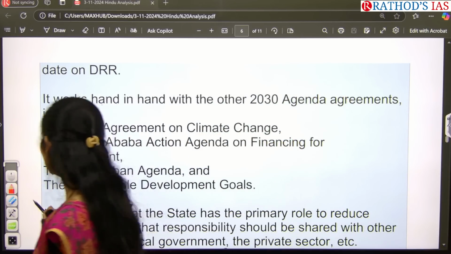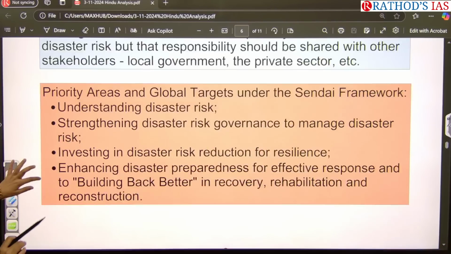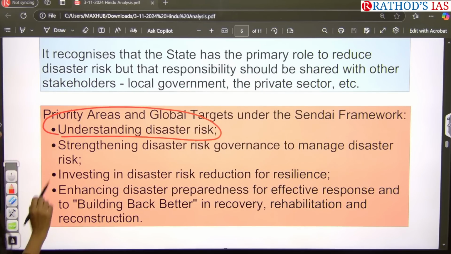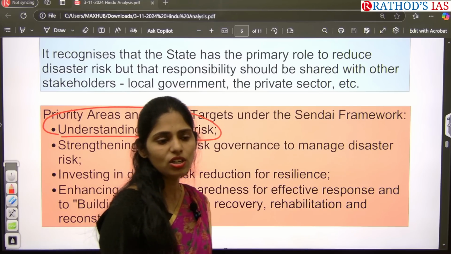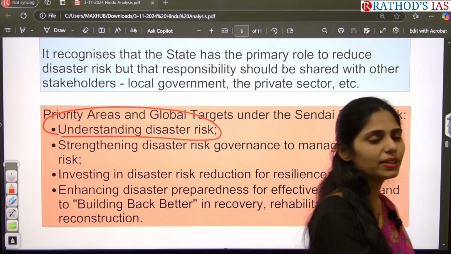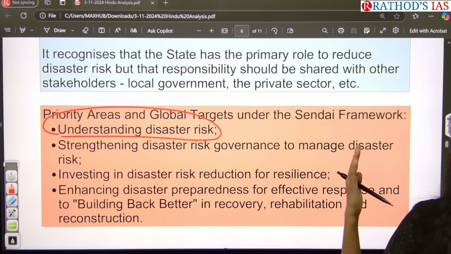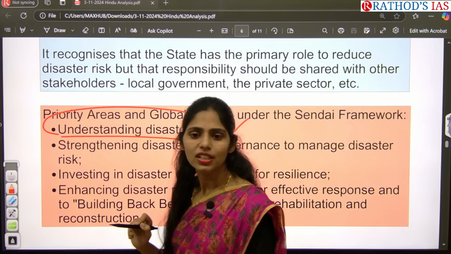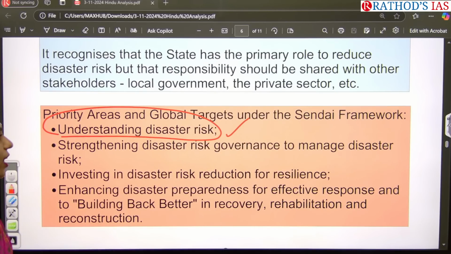So let us see in which areas they are focusing. First, they are giving priority to understanding disaster risk. For example, if an earthquake happens, what will be the risk? If a cyclone happens, what will be the negative impact? Or if a landslide happens, what will be the negative impacts? First, we have to understand the disaster risk. This is the first priority area.